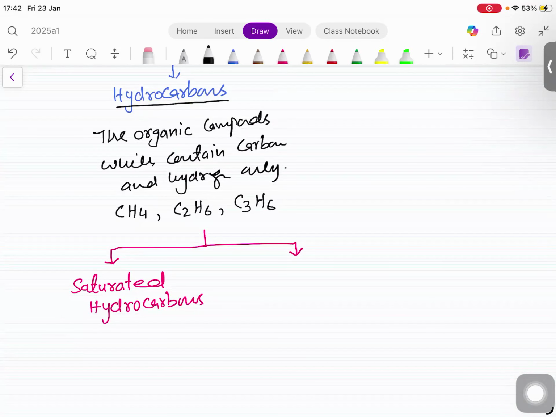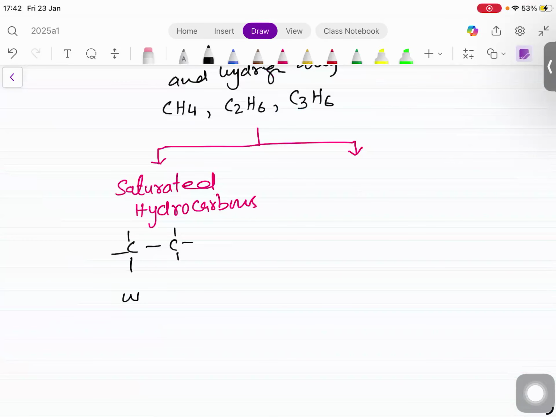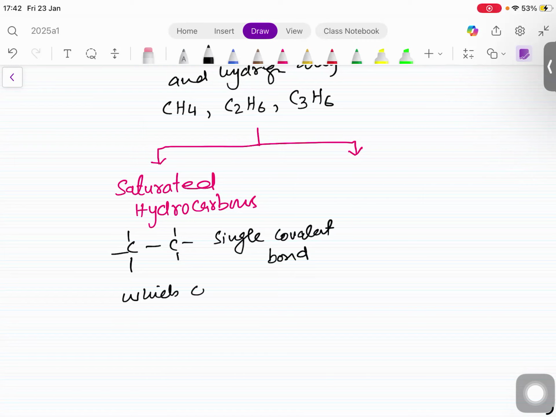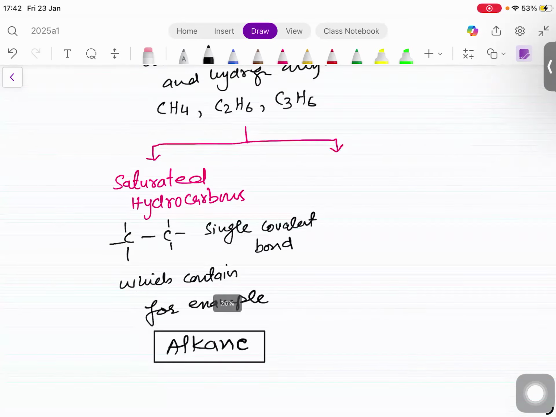The hydrocarbons which contain, you have to write like this, the hydrocarbons which contain carbon-carbon single covalent bond, for example, alkane. This is a whole group of organic compounds which are saturated hydrocarbons.